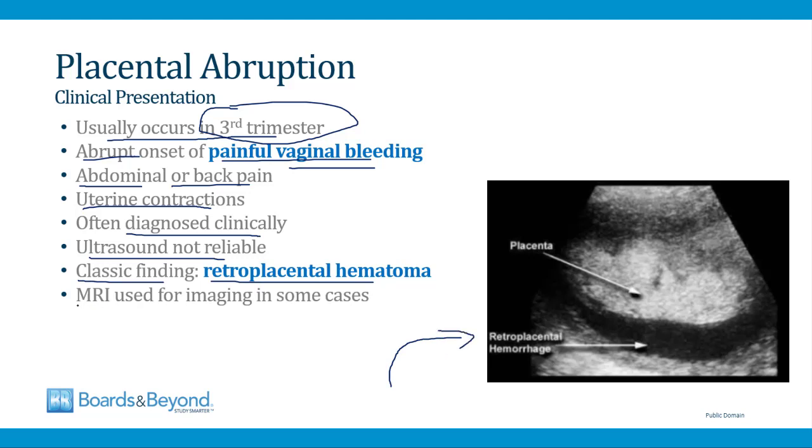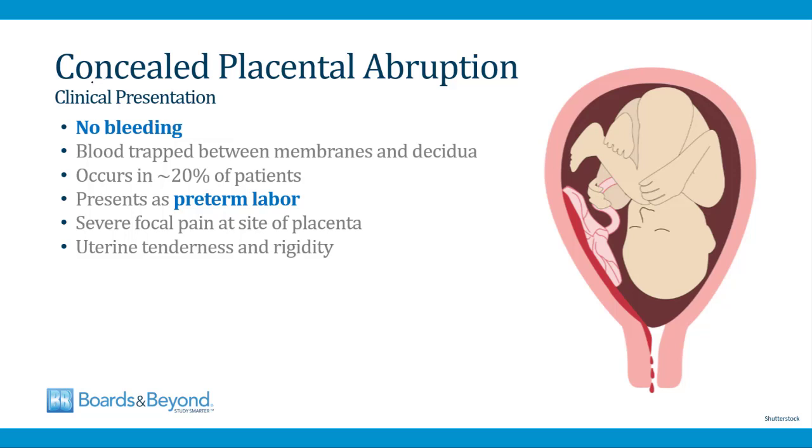And then you should be aware that MRI can be used for imaging in some cases, especially if the mother is stable and the diagnosis is unclear. A subset of placental abruptions are called concealed placental abruptions. In these abruptions, there is minimal or no bleeding because the blood becomes trapped between the membranes and the decidua. And this occurs in about 20% of women who develop placental abruption. When this happens, there won't be any vaginal bleeding, but there will be uterine contractions from the blood loss, so